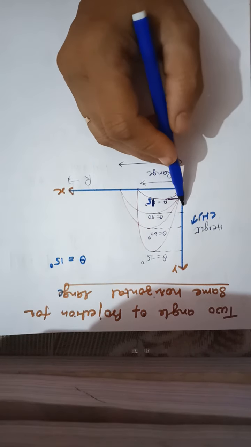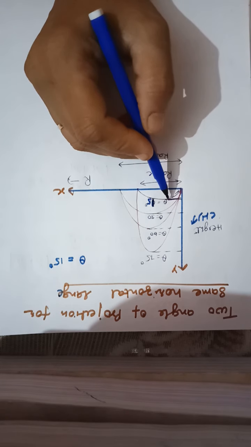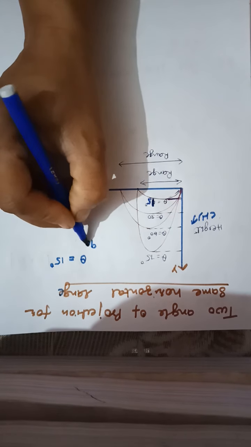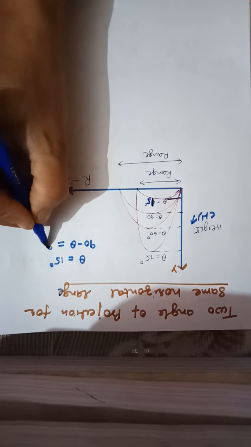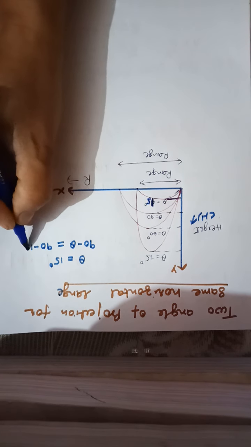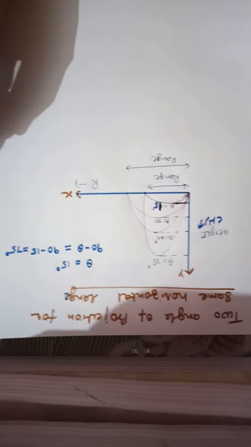So the remaining angle which is made with the vertical direction will be what? 90 minus theta. This is 90 minus 15, which comes out to be 75 degrees.